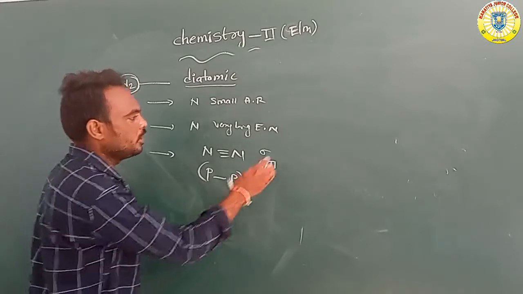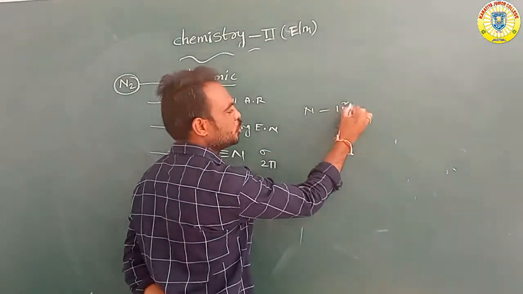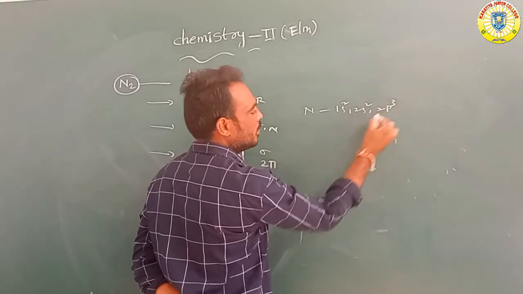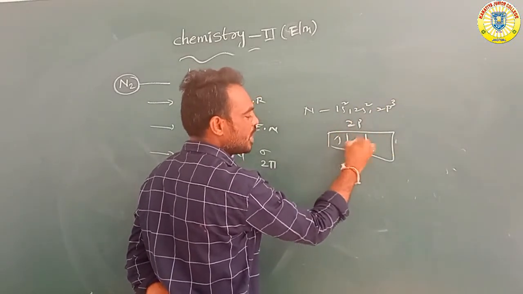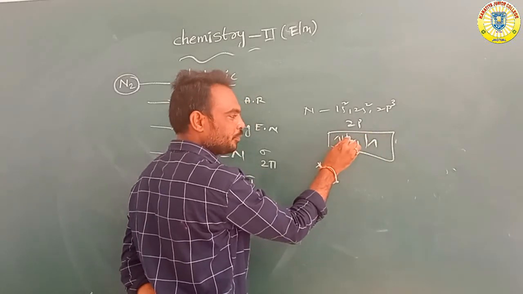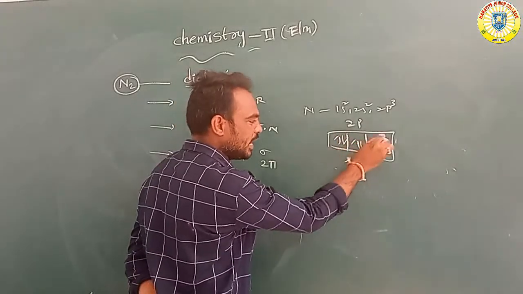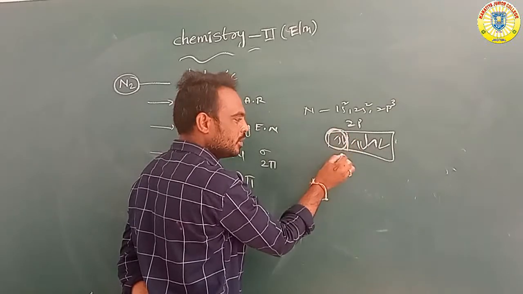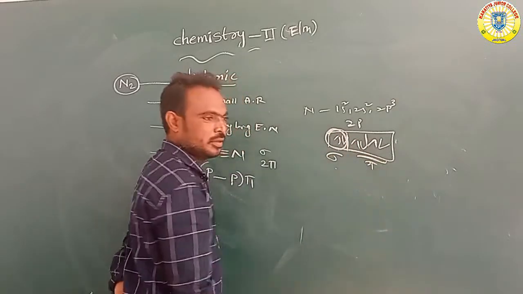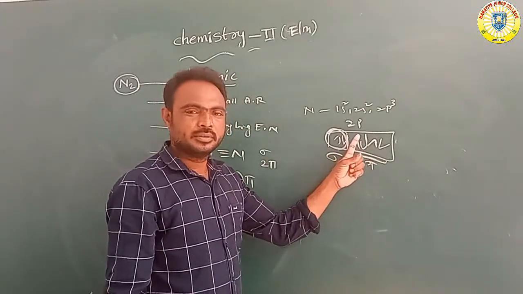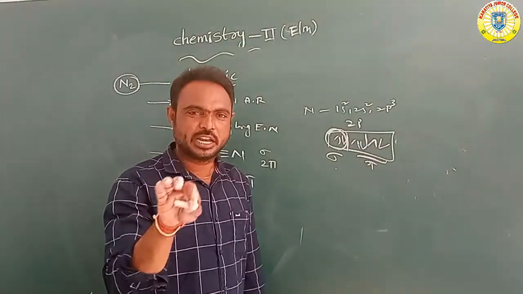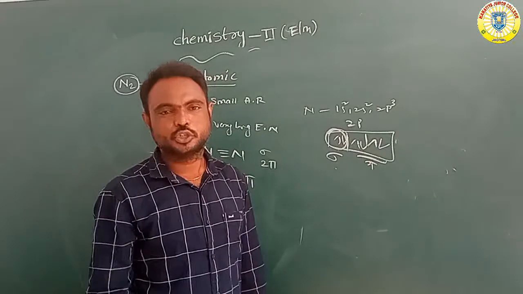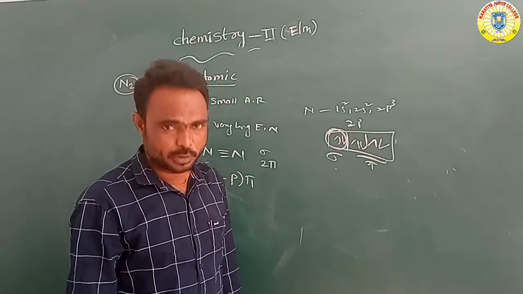For example, nitrogen is 1s2, 2s2, 2p3. So 2p means one electron, one electron, one electron. So this is the sigma bond and these two pi bonds. One nitrogen's p orbital electron and another nitrogen's p orbital electron form a pi bond. So that pi bond is a pp pi bond.